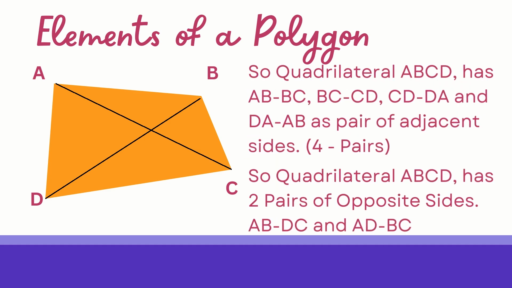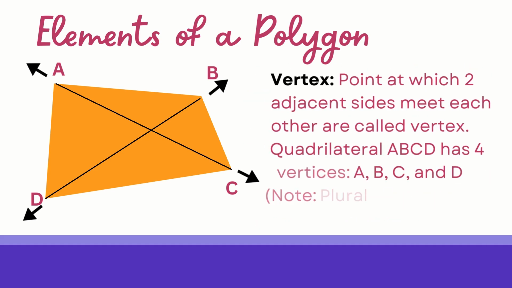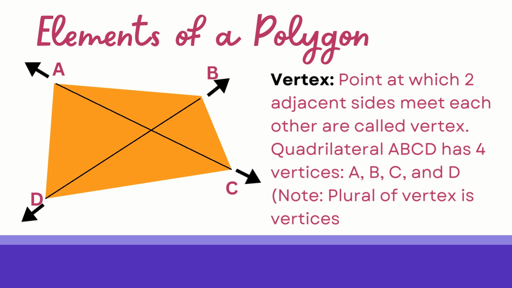So how many adjacent sides are there? There are 4 pairs of adjacent sides in the given polygon. See AB, BC, 1 pair; BC, CD, 2nd pair; CD, DA, 3rd pair; and DA, AB is the 4th pair. In this quadrilateral, you will have 2 pairs of opposite sides, that is AB, DC and AD and BC. Followed till now?